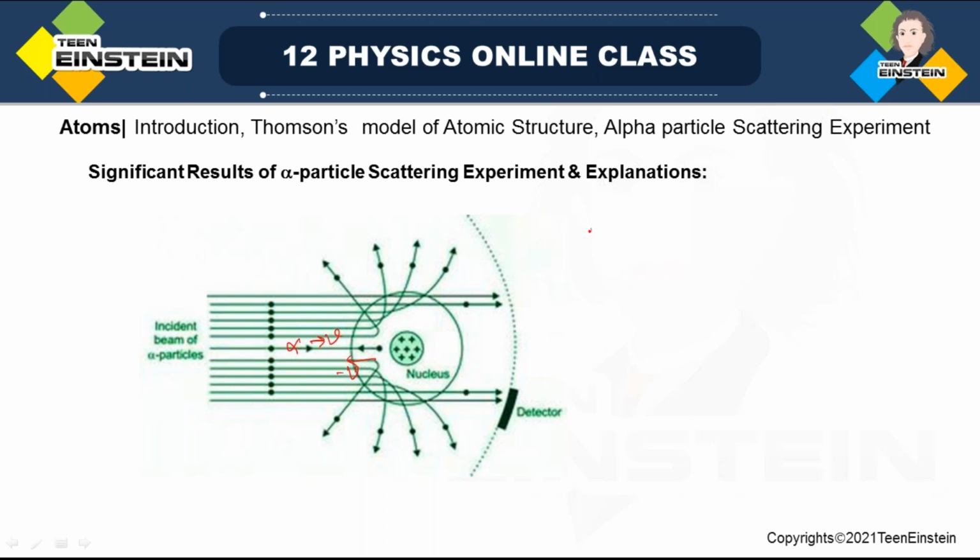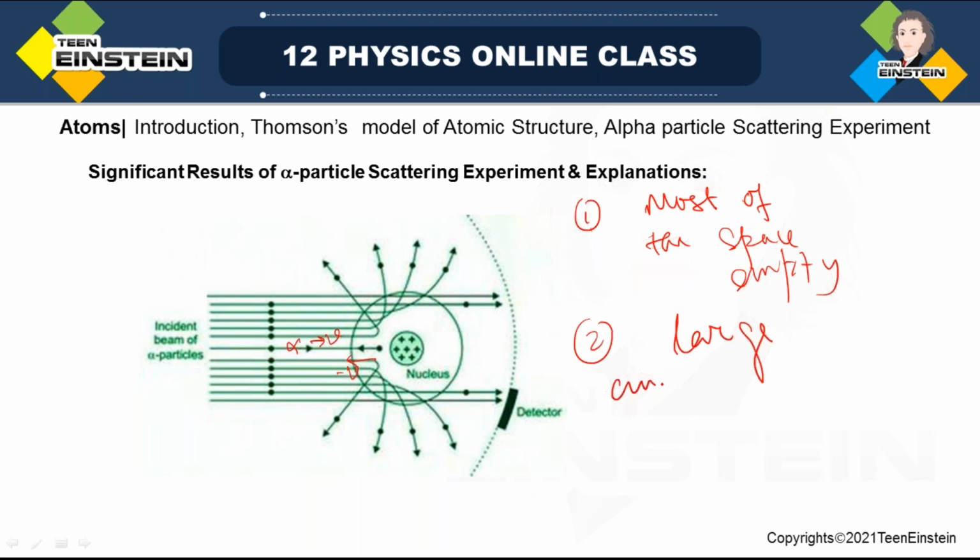So what is the outcome? I have said that most of the space is empty first. Large angle scattering actually gives the hints of the nucleus. That means most of the charge and mass of the atom is concentrated at a very tiny space called the nucleus.